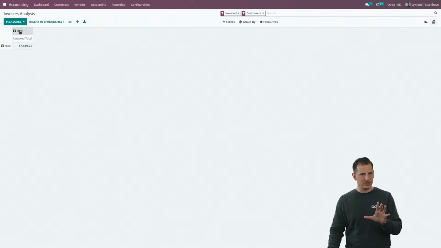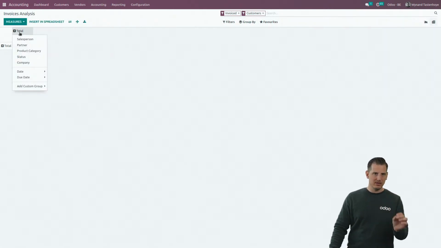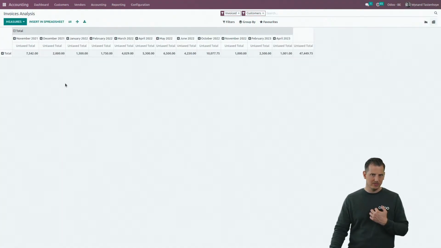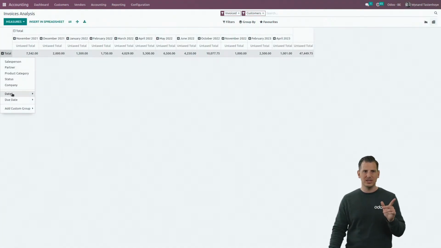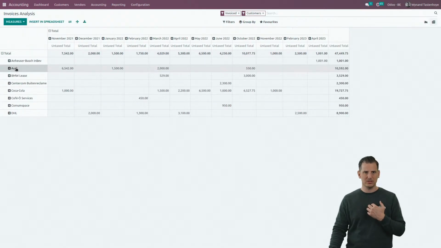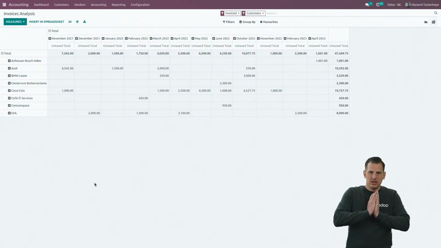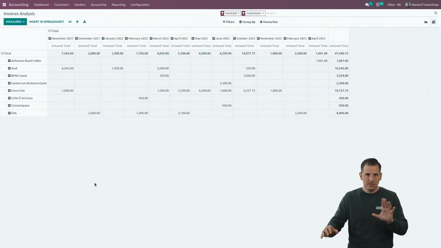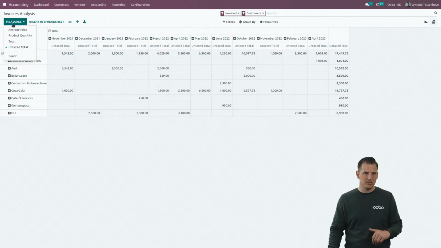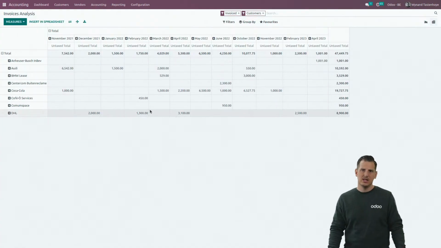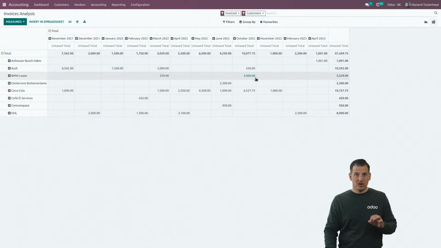Let's start from scratch. I want an overview of my invoicing per month. So here, I'm going to select on a monthly basis. And on the other hand, I want to see them per customer. So I'm going to select the partner over here. So in 2 clicks, I have an overview of my invoicing per month per partner. I have the possibility to change the measures over here based upon an untaxed total or including tax. I'm going to leave it on the untaxed. So it gives you already a lot of great information.